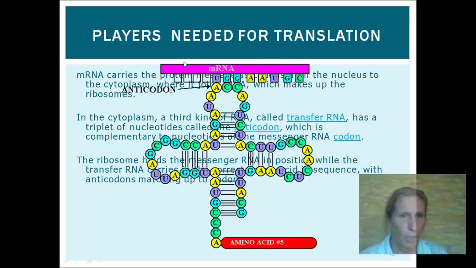So here we have a picture of the mRNA with its codons. The transfer RNA is a clover leaf shape, and on each transfer RNA will be a single amino acid. This anticodon ACC of the tRNA is complementary to the codon UGG of the messenger RNA.